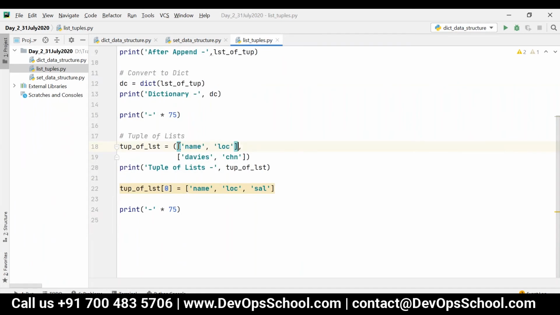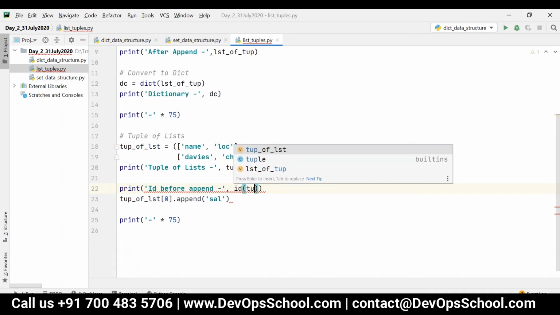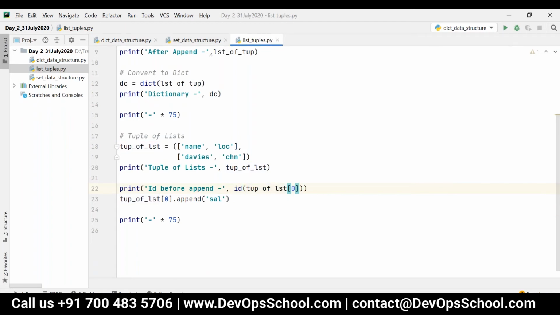I can't assign it like this. But if I want to modify this particular list, that is, if I use append, see, whenever I use append, the reference will not be modified. Only the values within the list will be modified. So I can print the id before append, the id of tuple of list of 0, and then print the id after append.